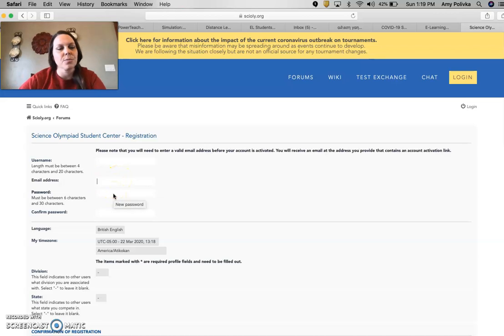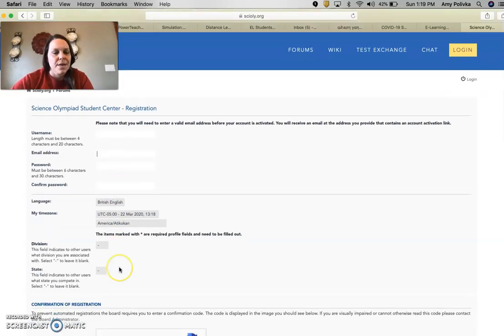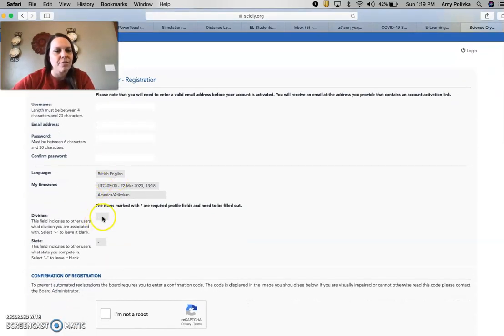You create your password, confirm it. I don't think you had to do anything here. For the division tab right here, you want to pick C because that's what we competed in. And then for your state, of course, choose North Dakota. That way everything gets tied back to our Wikipedia page that the state of North Dakota sets up.